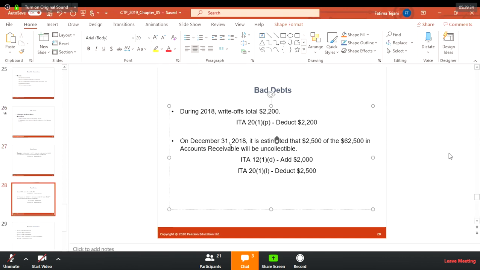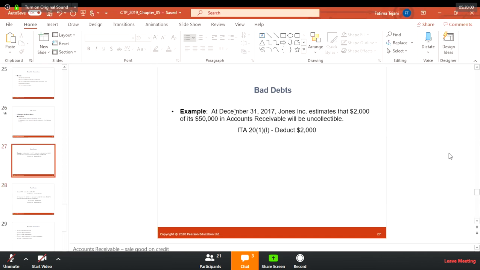Don't look at the first part, I'm just trying to focus on this. I'll tell you the first part. 62,500 is the new accounts receivable for the next year. So 62,500, add back 2,000 for the previous year and deduct 2,500 for this year. The previous year's reserve, you have not used it. You have received every money and everything is fine. So you just add back that 2,000 and you create a new reserve for 2,500.